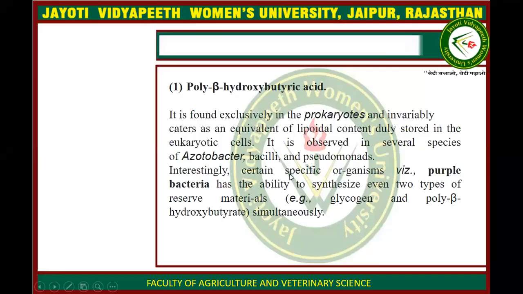Some specific bacteria have the capability to store not only polyhydroxybutyric acid but also some other reserve materials. An example is purple bacteria, which can store polyhydroxybutyric acid and glycogen equally.